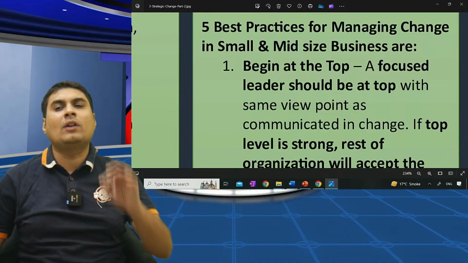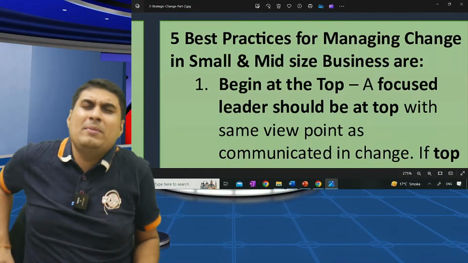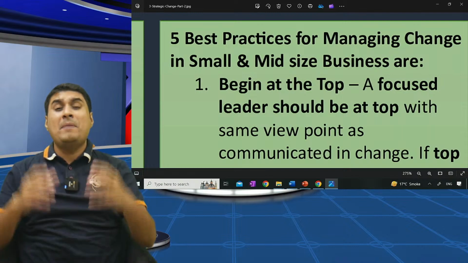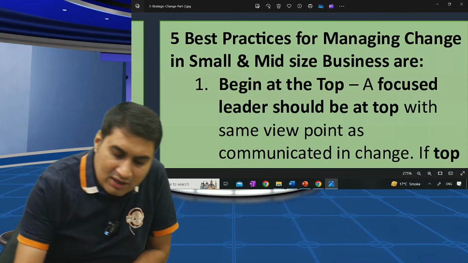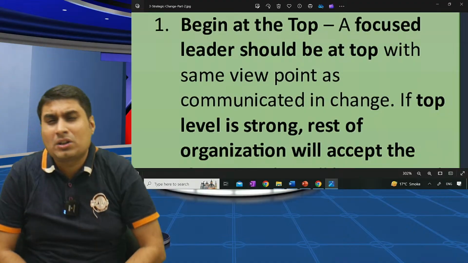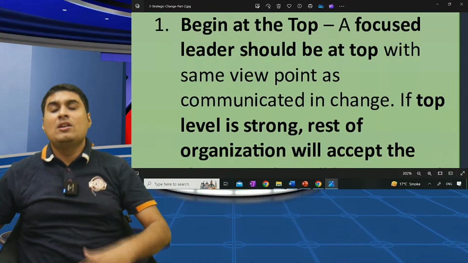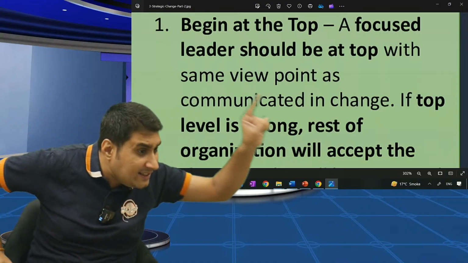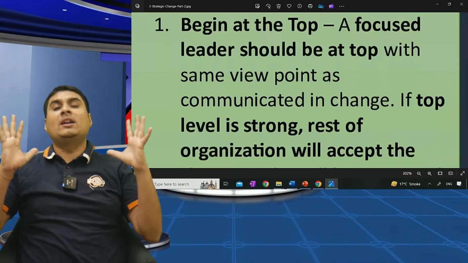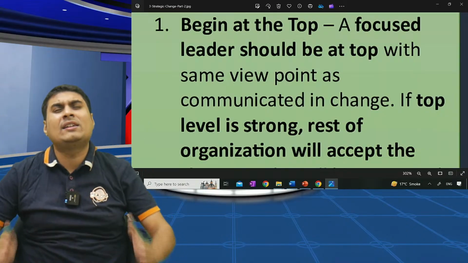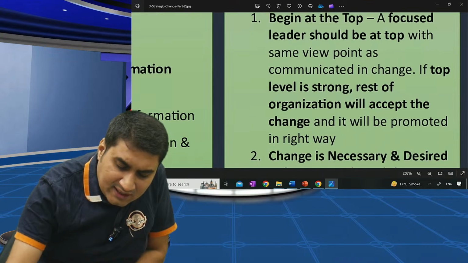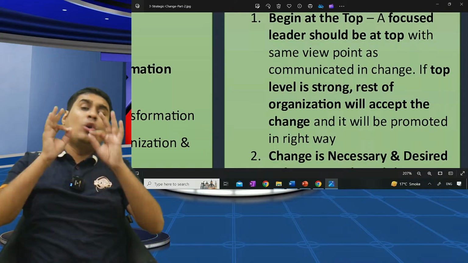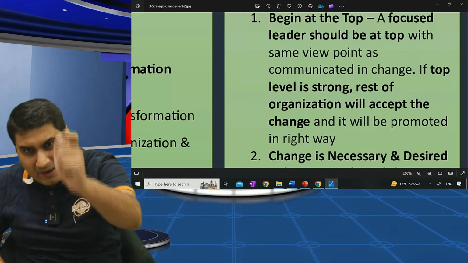Very nice question. According to me, it can come. Five best practices for managing the change. Number one, begin at the top. Always remember, top level should be very much convinced. Okay, you want to change the railways. Earlier manual booking was done. Now the IRCTC website came. Top level should be convinced. If the owner is convinced, everything will be strong. If top level is serious, everyone will accept the change and it will be promoted in the right way. But if the owner is not serious, nothing will work out. Number one, begin at the top.